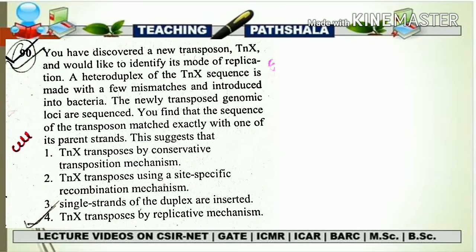Now let's solve one question from 2017. The question is, you have discovered a new transposon, TNX, and would like to identify its mode of replication. A heteroduplex of TNX sequence is made with a few mismatches and introduced into bacteria. The newly transposed genomic loci are sequenced. You find that the sequence of the transposon matches exactly with one of its parent strands. This suggests that... So the overall condition was given in the question, and now they have given different options.